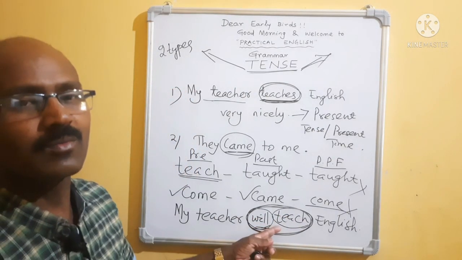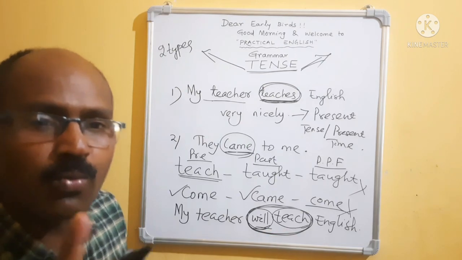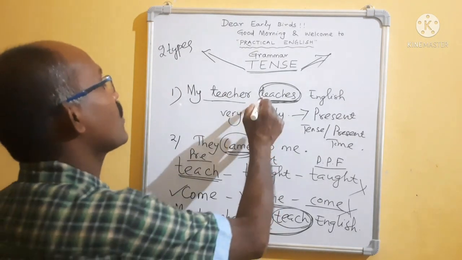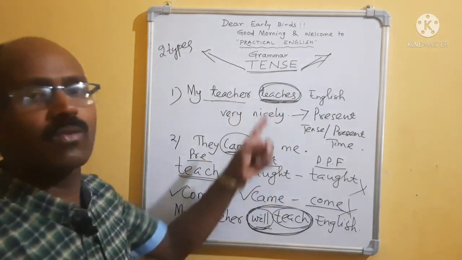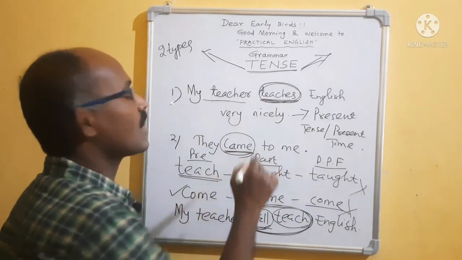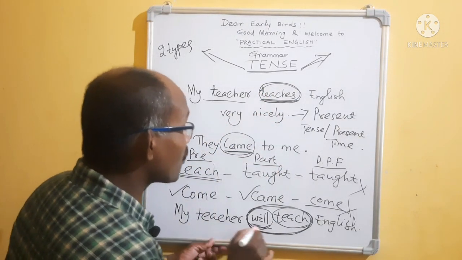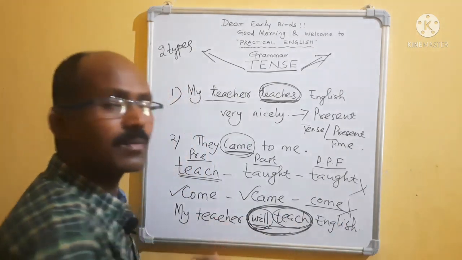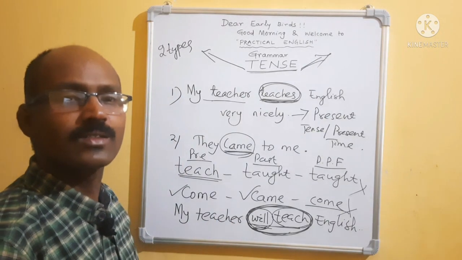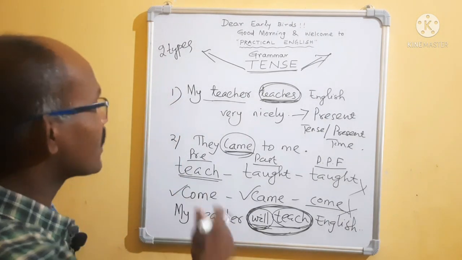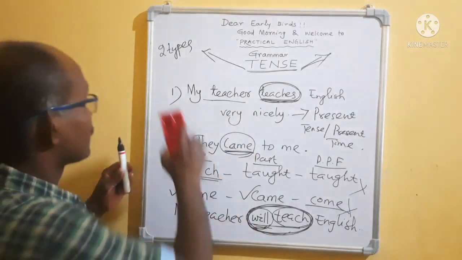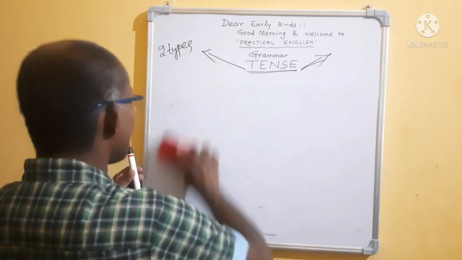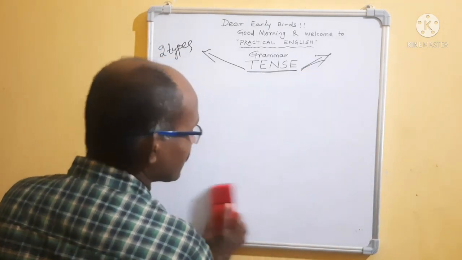For tense indication, 2 words are not required. One verb, one word is required. Here, one word, teacher teaches, one word. Here came, one word. But here, if you read will teach, then you can say it is future. It is 2 words jointly coming. So we cannot say it is a future tense, because in verb patterns you understood that present tense is there, past tense is there, and future tense is not there.